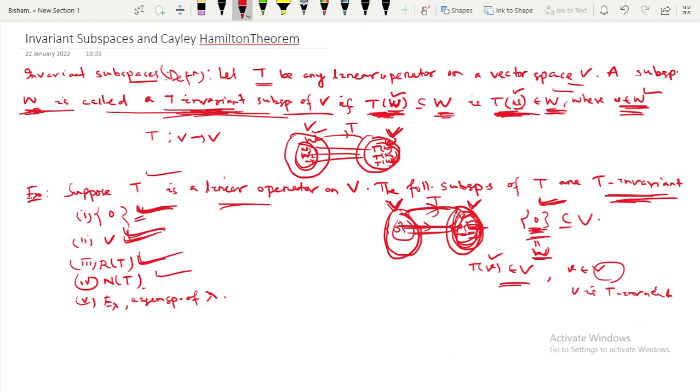Similarly, null space of T is also T invariant. Similarly, you can check the eigenspace of lambda. This is also T invariant.